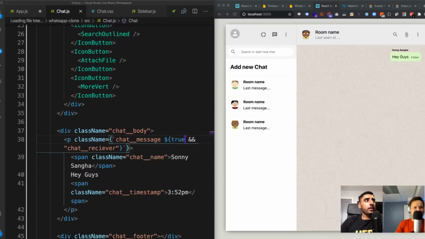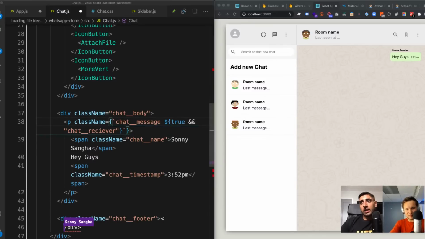Nice. Thank you. So now what we're going to do is we have the chat footer. We talked about everything else, so let's go ahead and finish the chat footer, and then we can wire this stuff up. Now we can go ahead and fill this out. On the chat footer, let's go to the deployed version now.